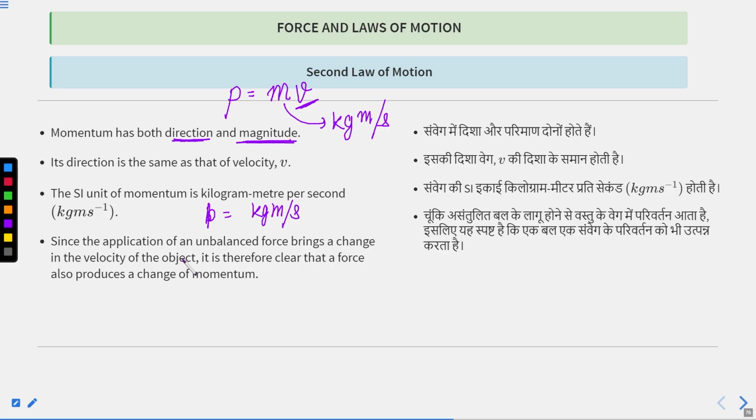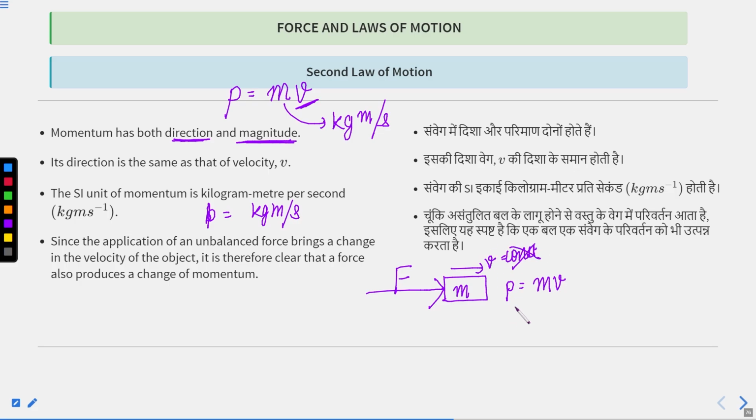If we apply an unbalanced force to an object, its velocity changes. Any object which has mass moving with a constant velocity has momentum mv. And if we apply a force on this object, then velocity is not constant.